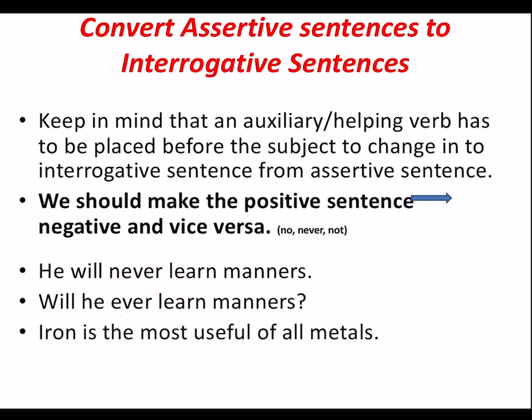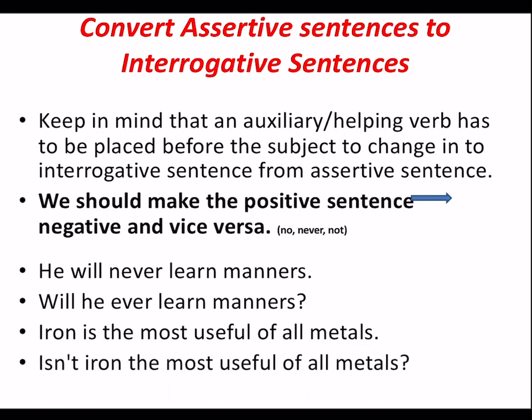Iron is the most useful of all metals. Over here, is is your helping verb, so you will get is in front. Also we have to check if the sentence is positive or negative. This sentence is positive, hence while changing it, we are going to write isn't over here, making the sentence negative. So, isn't iron the most useful of all metals? Question mark.